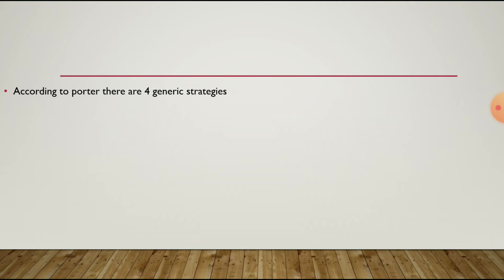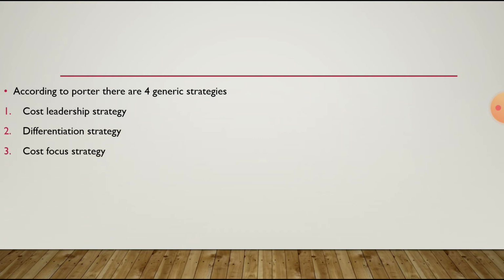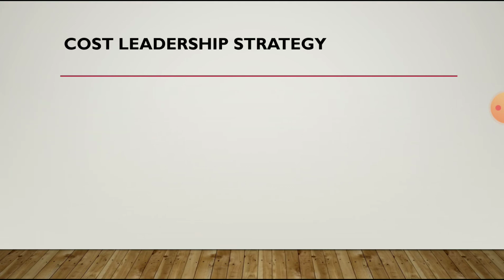Actually, there are three. The third one, focus strategy, is classified into two, cost focus and differentiation focus. So let's see the first generic strategy, that is cost leadership strategy.